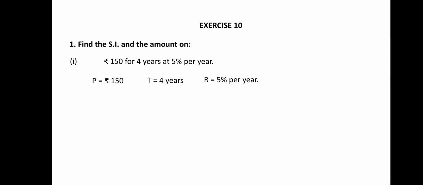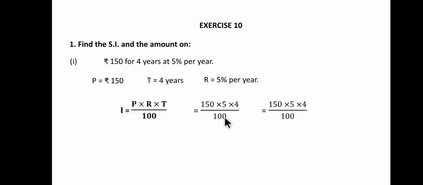Now, since we have to find the simple interest, we'll use the formula I equals P into R into T by 100, which is equal to, putting the values, P is 150, R is 5% and T is 4. So 150 into 5 into 4 by 100. If you do the simplification, then you'll get this is equal to rupees 30. So rupees 30 is the interest.